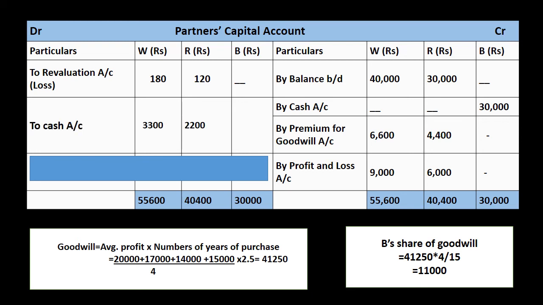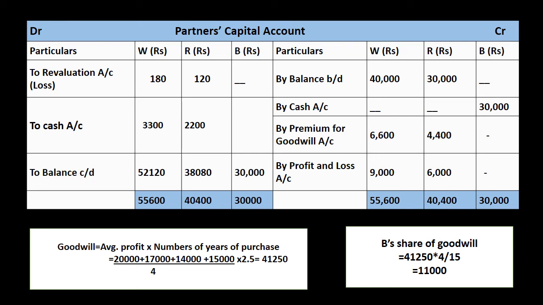Next is cash withdrawn in form of goodwill. And अगर आपने क्वेश्चन को ध्यान से पढ़ा हो, it was clearly given there that half of goodwill is withdrawn by them. It means 6600 का half 3300, 4400 का half 2200 will be shown on debit side as by cash, 3300 and 2200 in W and R's column respectively. After that, we will compute their balance CD, or the capital to be shown in new balance sheet. Now W's capital is 52,120, R's capital is 38,080 and B's capital is 30,000.